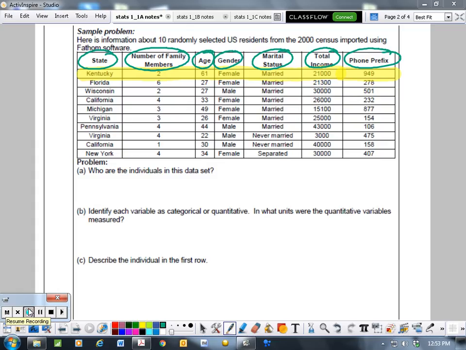So the individuals in our set. So who are we talking about? Well, who we're talking about are these people right here. So the 10 randomly selected U.S. residents from the 2000 census. That is who we're talking about in the entire table.